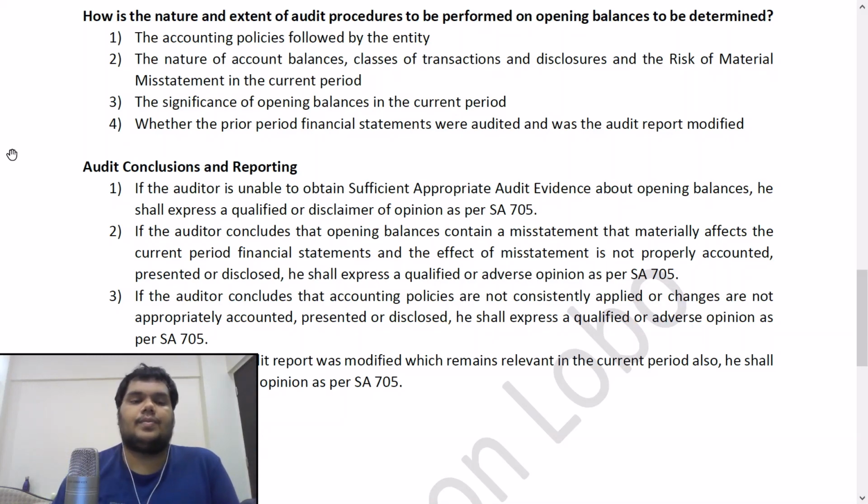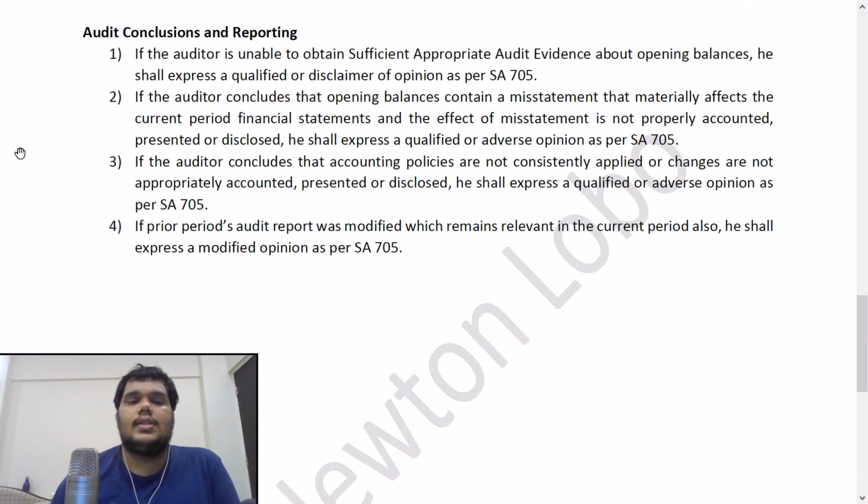Next, audit conclusions and reporting. So what are the audit conclusions that you will draw and how will you report on these? If the auditor is unable to obtain sufficient appropriate audit evidence about opening balances, he shall express a qualified opinion or disclaimer of opinion as per SA 705. Understand, you can't give an adverse opinion. Adverse opinion is only when you have obtained sufficient appropriate audit evidence that the misstatements are both material and pervasive. Since here you are unable to obtain sufficient appropriate audit evidence, you can only give a qualified opinion or a disclaimer of opinion.